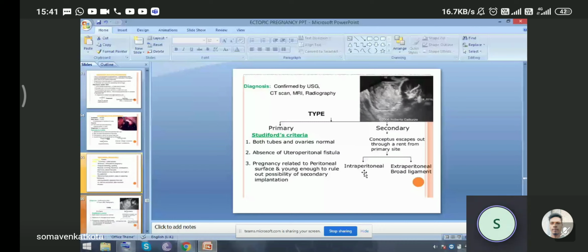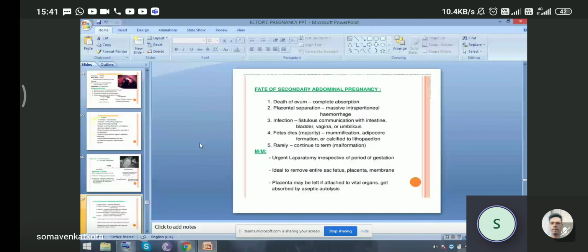So the fate of secondary abdominal pregnancies: death of ovum, complete absorption may occur, then placental separation, massive intraperitoneal hemorrhage, infection, fistula communication with intestine, bladder, vagina or umbilicus. The fetus dies in the majority of cases, so it may progress into mummification, adipocere formation, or calcify to lithopedion, and rarely continue to term.